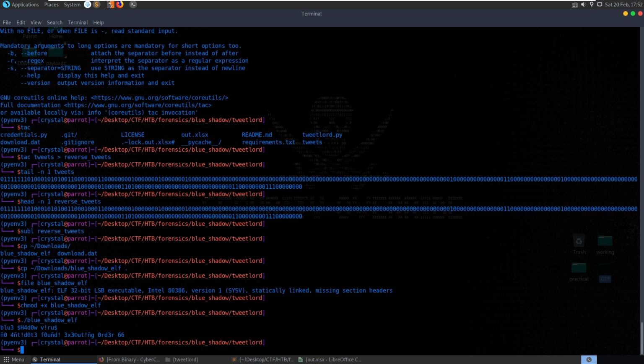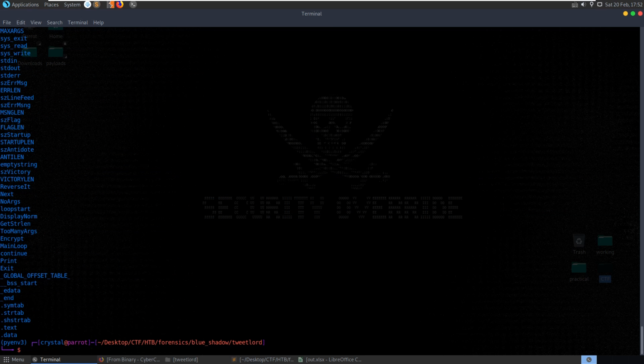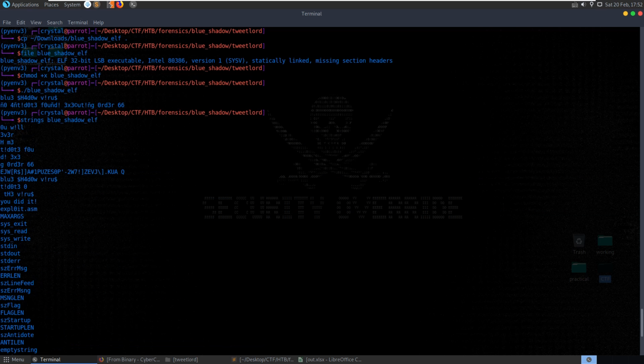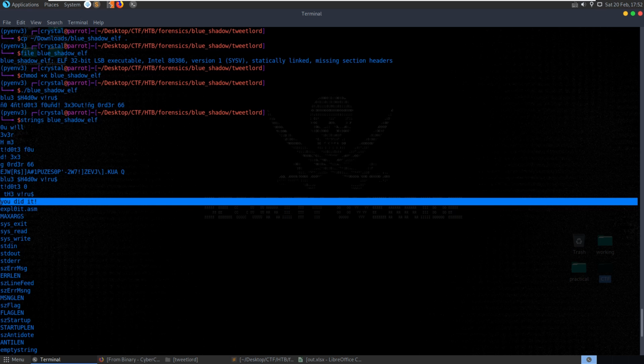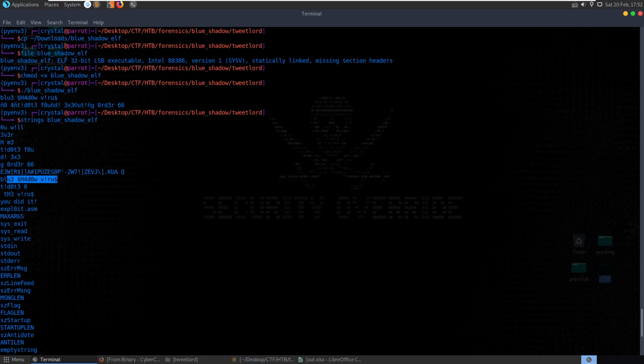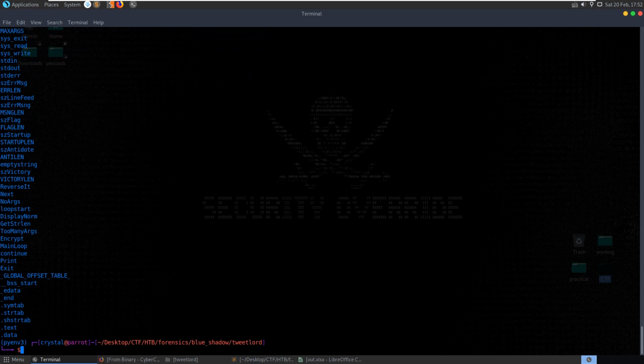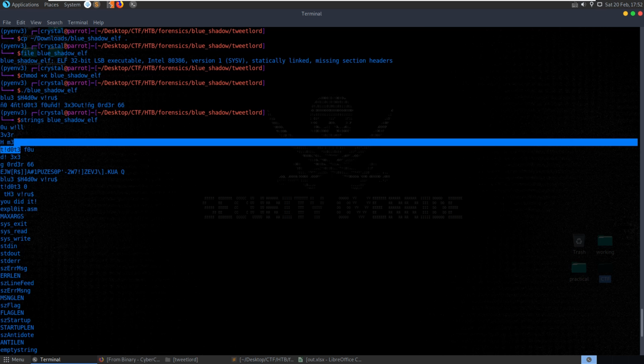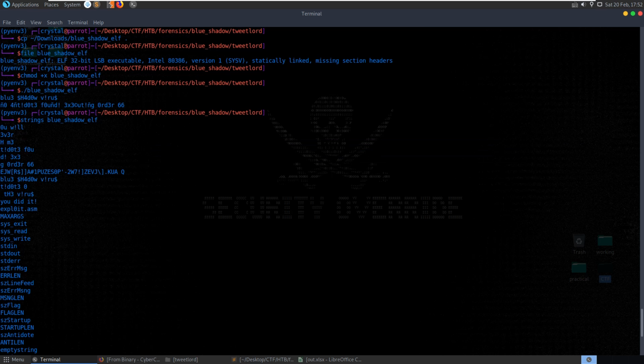Let's just check the strings in it as well. Blue Shadow. You can see these a bit clearer now. So we need to get it to say you did it then. We've got this exploit.asm, which was probably compiled from... And I still feel like this might be related to our flag, but let's see anyway.